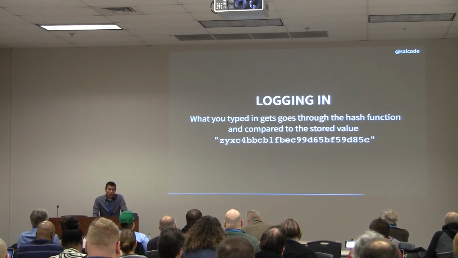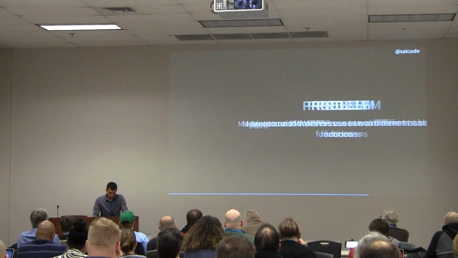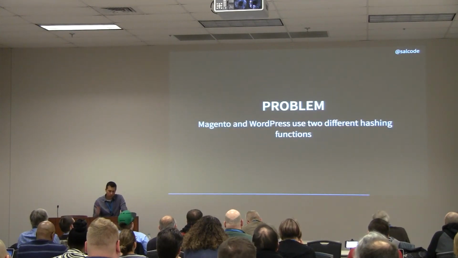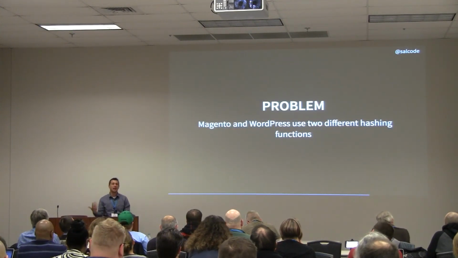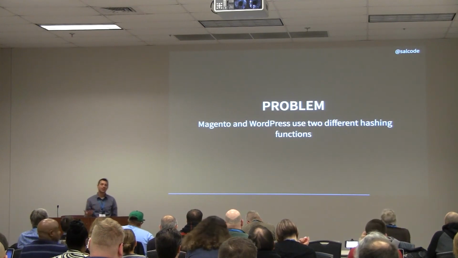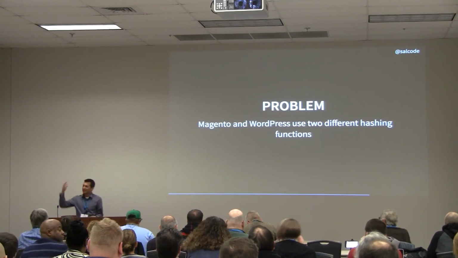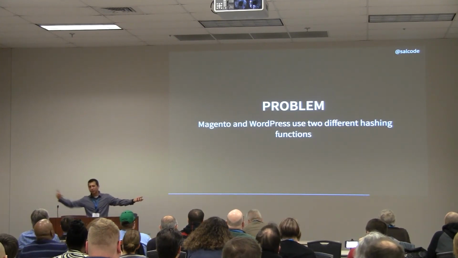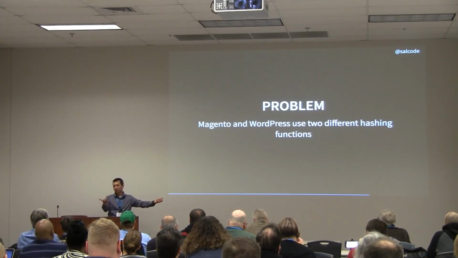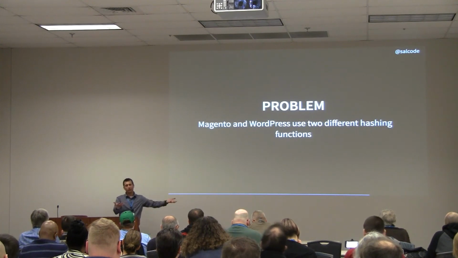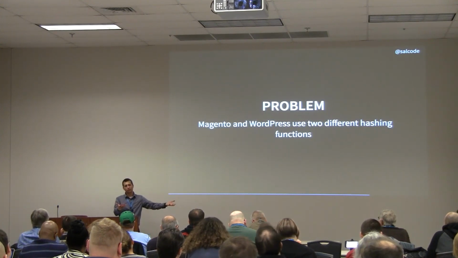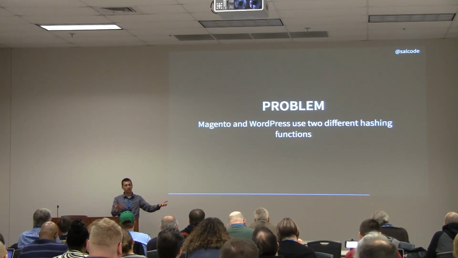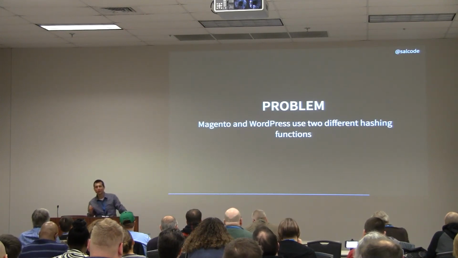So great, now we're in business. Problem. Magento and WordPress use two different hashing functions. There's actually lots of different hashing functions out there, and they can't use the same one, can they? So that means that if I take a Magento hash and move it over here to WordPress, when they type it in, it runs through the WordPress hashing function, I get a line of gibberish that does not match the line of gibberish that same password made in Magento. Ugh. Solution? Filters.